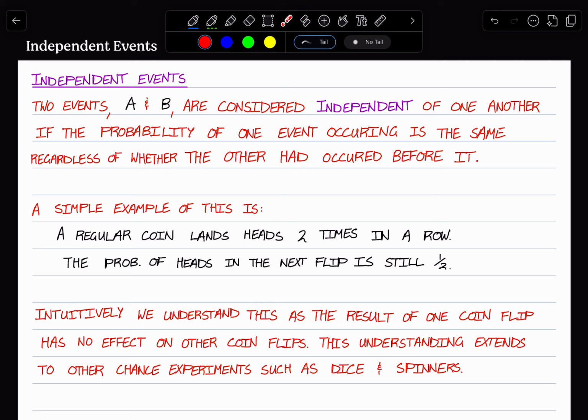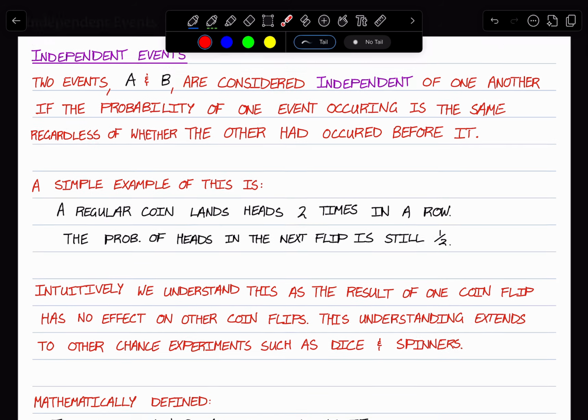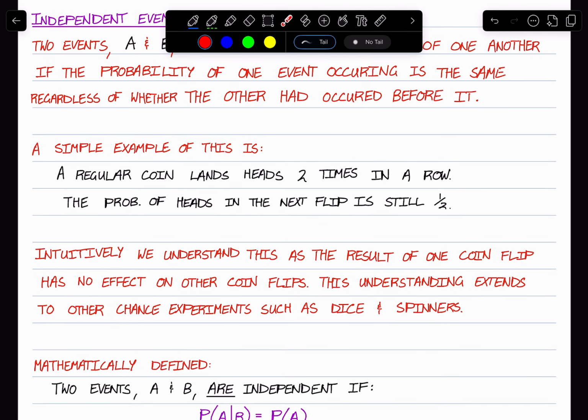Two events, any two events A and B, are considered independent of one another if the probability of one event occurring is the same regardless of whether the other had occurred before it. That seems a bit like a mouthful, but let's take a look at a simple example of this.